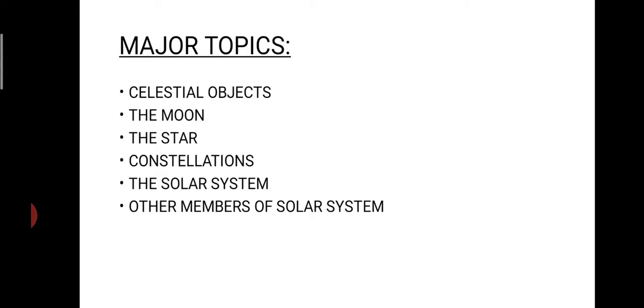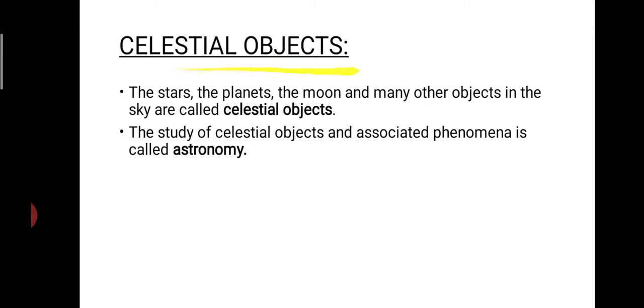In this chapter, you will mainly be dealing with the topics: celestial objects, the moon, and you will also learn in detail about the stars, constellations, the solar system as well as the other members of the solar system. Firstly, moving on to celestial objects. What are these celestial objects? These are the stars, all the planets, moon, and the other objects which you see in the sky. The stars, planets, the moons, and the other objects in the sky are called celestial objects.